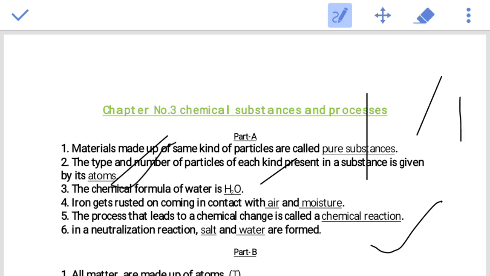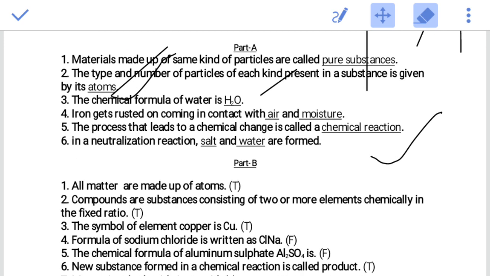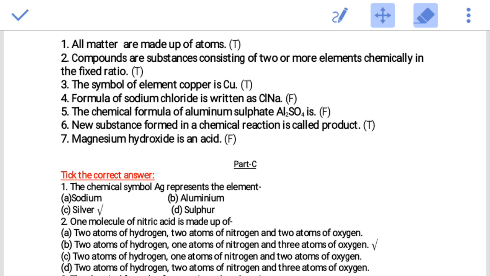Next part is part B, and in part B we have true or false. All matter is made up of atoms. We know that atoms are the building blocks of matter, so it is true. Compounds are substances consisting of two or more elements chemically combined in a fixed ratio. Whenever there is a fixed ratio, they are called compounds, and it is true. For a mixture, there is no fixed ratio, but in case of a compound, there is a fixed ratio.